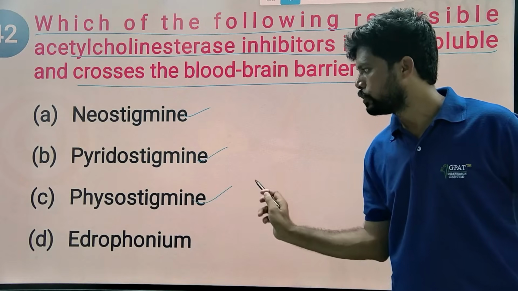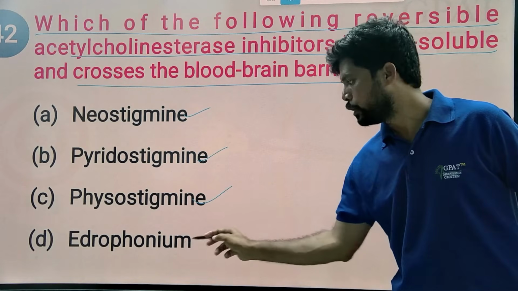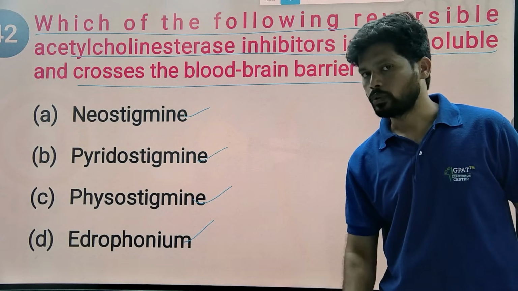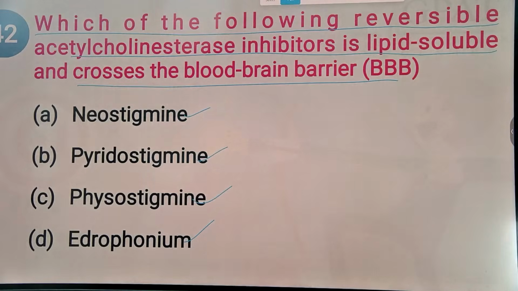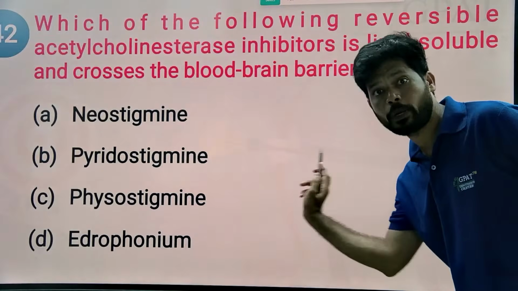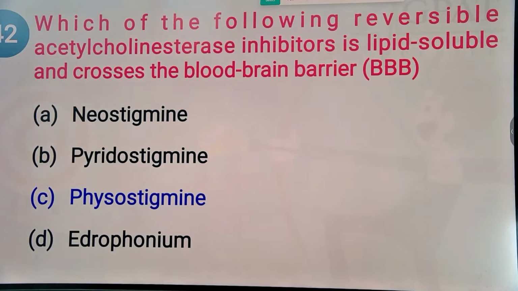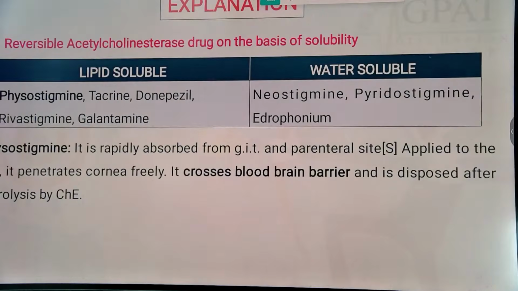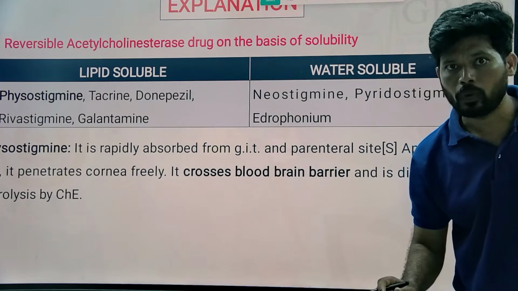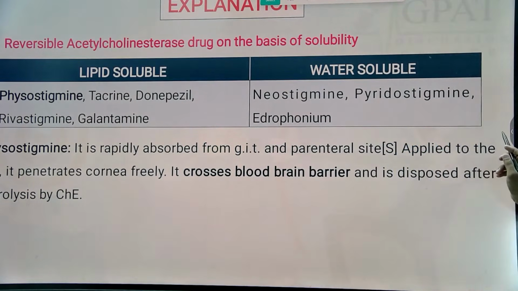Pyridostigmine, no. Physostigmine is a tertiary amine. Edrophonium, also a diagnostic agent, does not cross the blood-brain barrier. Physostigmine is a natural alkaloid that can cross the blood-brain barrier. It is an acetylcholinesterase enzyme inhibitor. Generally only lipid-soluble substances can cross the blood-brain barrier, not water-soluble, polar substances.